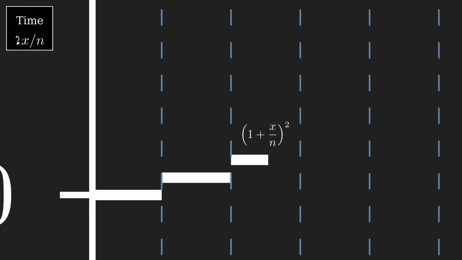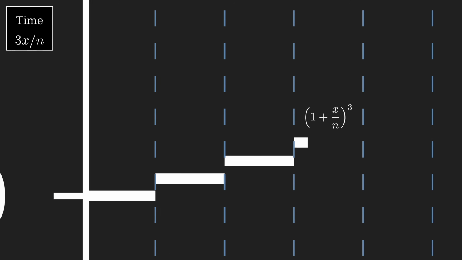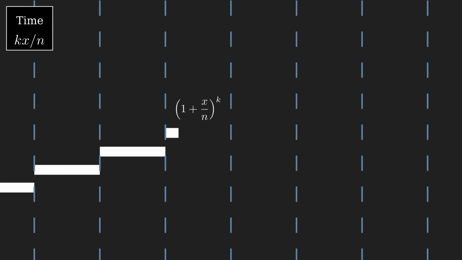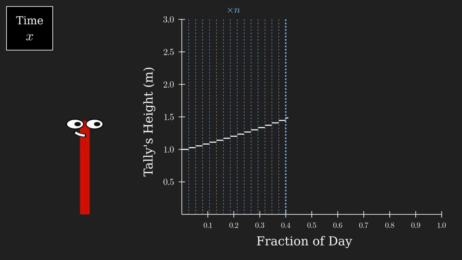Now, this mass grows for another x/n fraction of the day, so we multiply it again by 1 plus x/n. This means her height at time 3x/n is (1 plus x/n) cubed. You can see where this is going. At time kx/n, Tally's height is (1 plus x/n) to the k. So, when k equals n, her height at time nx/n, or x, is just (1 plus x/n) to the n.